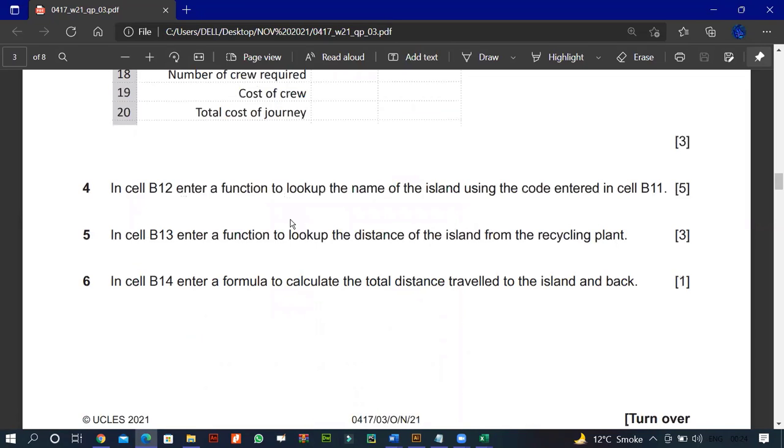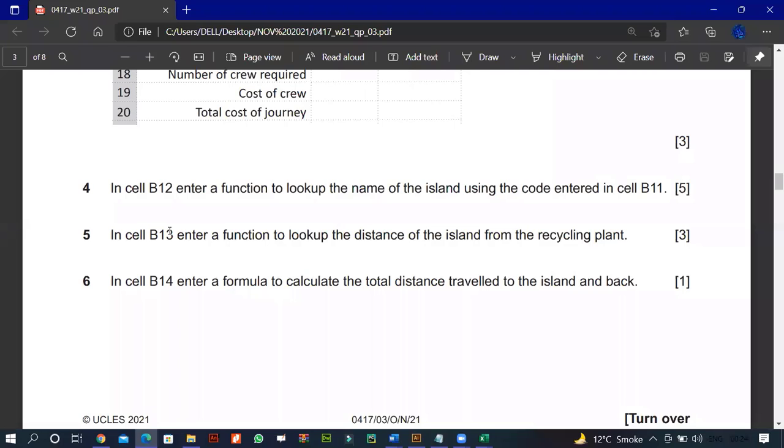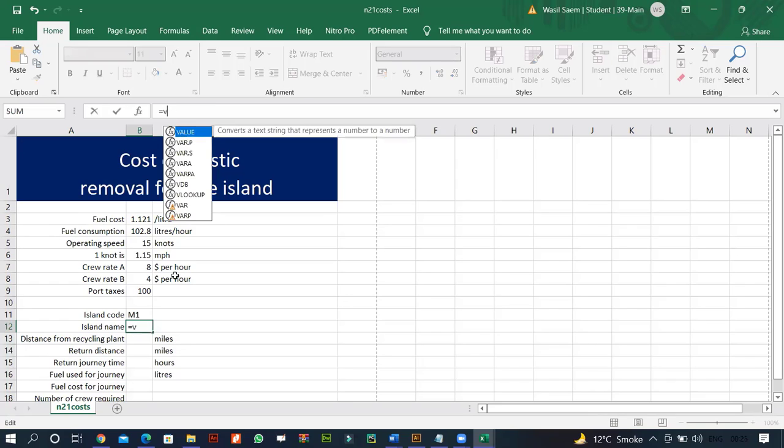In cell B12, enter a function to look up the name of the island using the code entered in cell B11. So in cell B11, this one. Obviously what we'll do in B12 is use equals VLOOKUP, and that's my lookup value, comma.